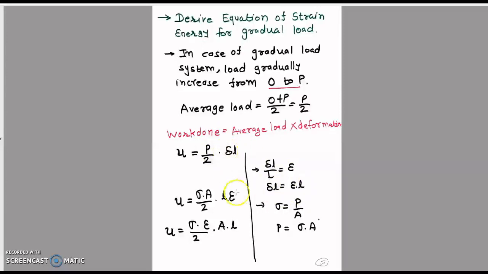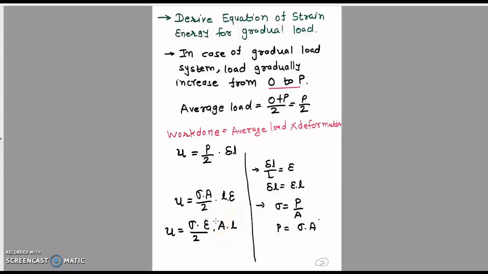Now the value of P. Stress is equal to P upon A, then P is equal to stress into A. So we place this value into this equation. Instead of P, we can write stress into area divided by 2 into L into epsilon. Now we change the sequence. U is equal to sigma into strain into A into L divided by 2. Here A into L is the equation of volume.